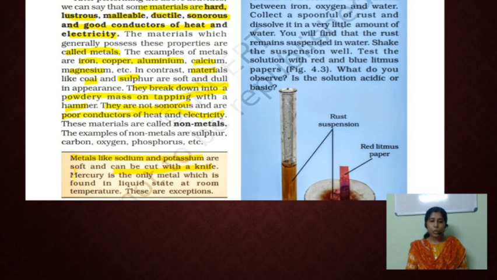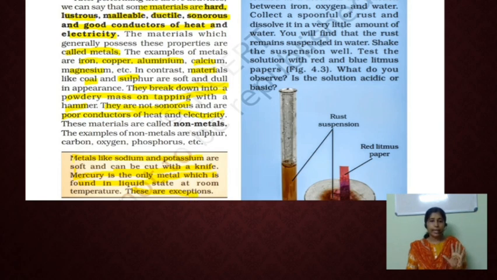And also mercury. Mercury is the only metal which is found in liquid state. Iron, aluminium, copper, etc. are examples of metals, but they all exist in nature as solids. But mercury is an exceptional case of a metal which exists in liquid state. Which is the metal that exists in liquid state? Mercury. And these are the exceptions.